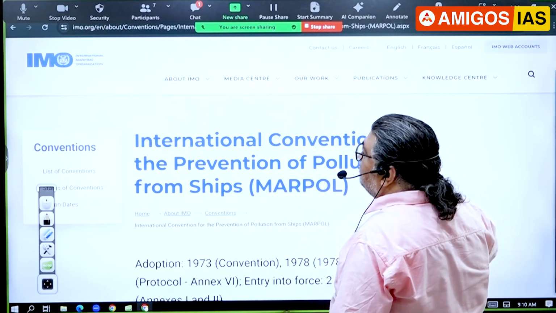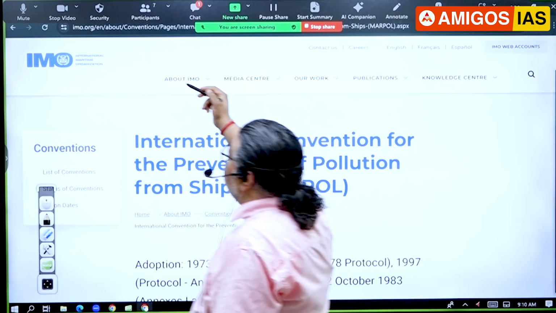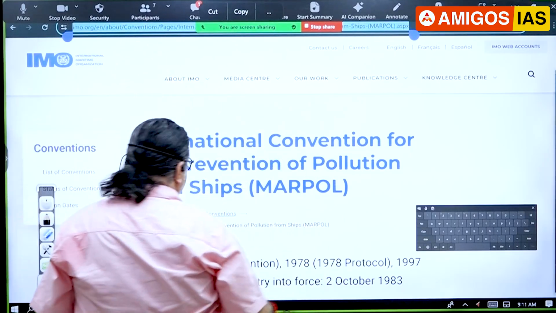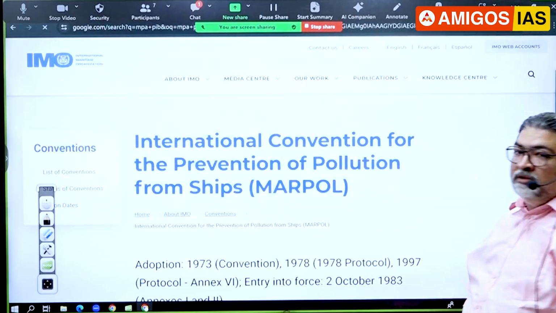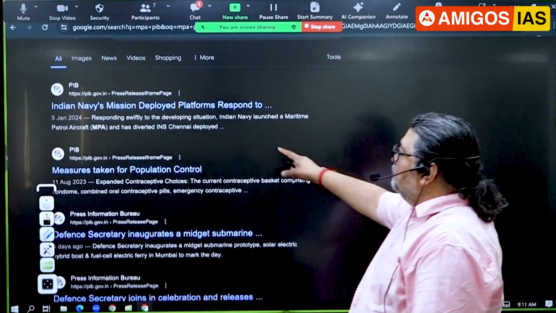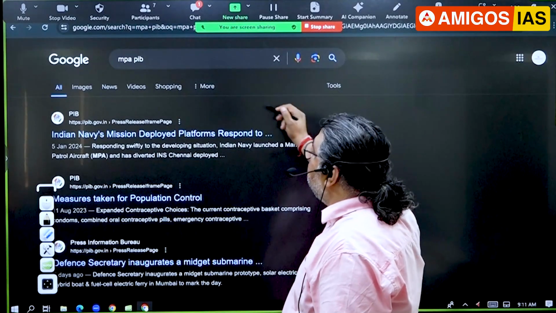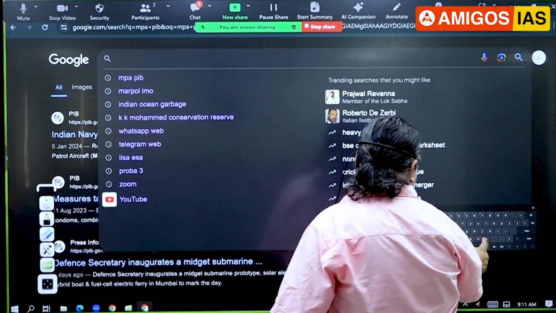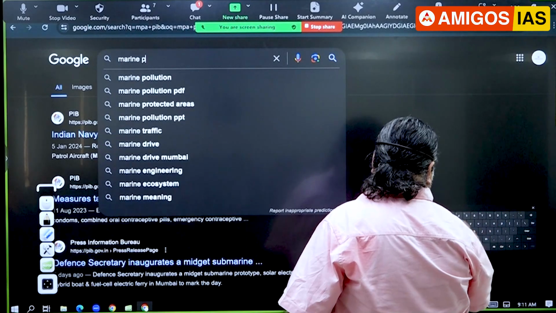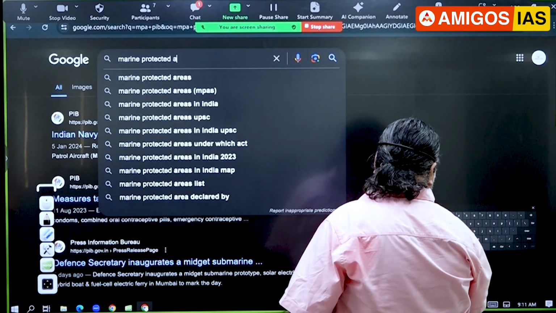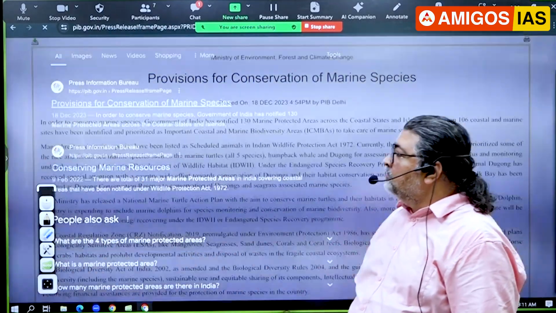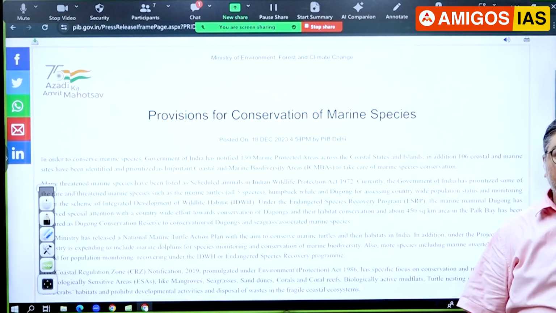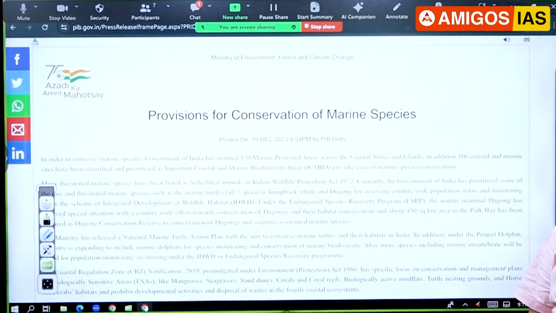How to minimize that is gone there. Anyway, let me write here what I'm now writing. MPA, PIB. It was just recently in the news. I have to write the complete name: Marine Protected Areas, PIB. Very recently it was there, 18 December. And you know, from PIB again, 3-4 questions are asked in the exam.